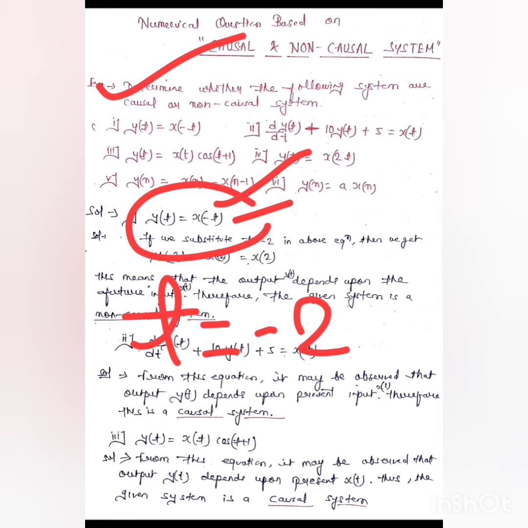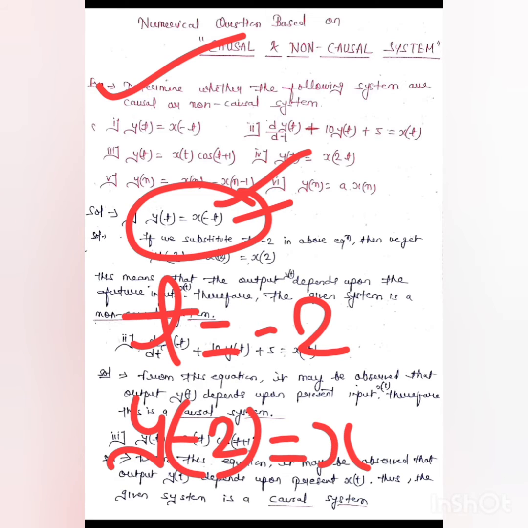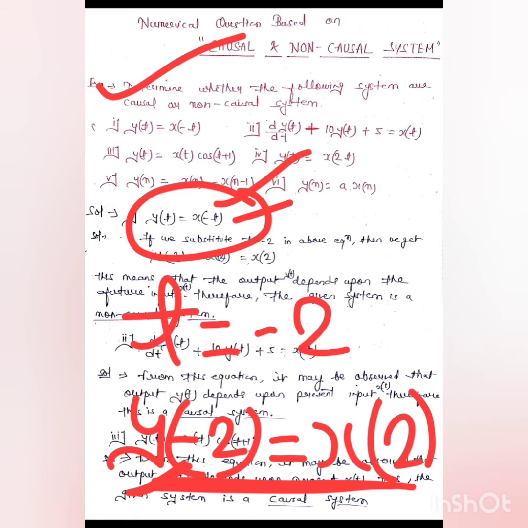Putting t equals minus 2 in this equation, we get y of minus 2 equals x of minus of minus 2, which is x of 2. This expression shows that our output, which is y of minus 2, depends upon the future value.